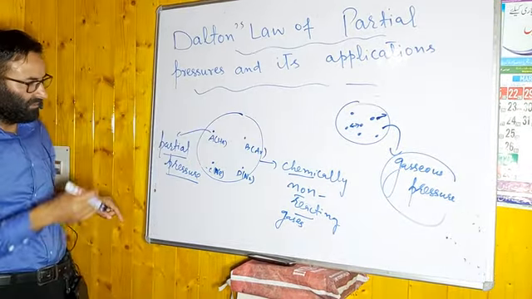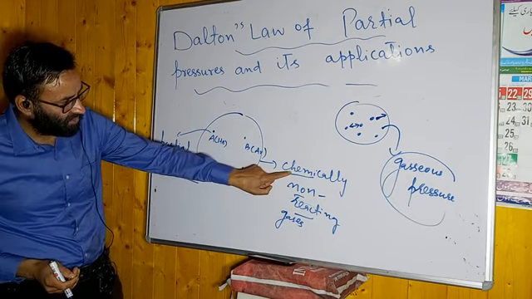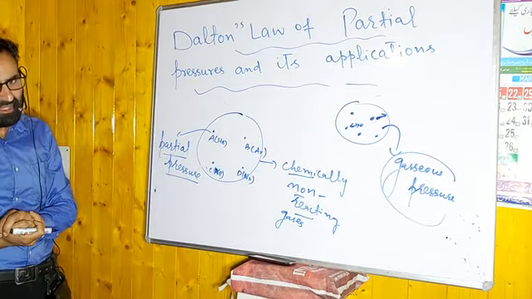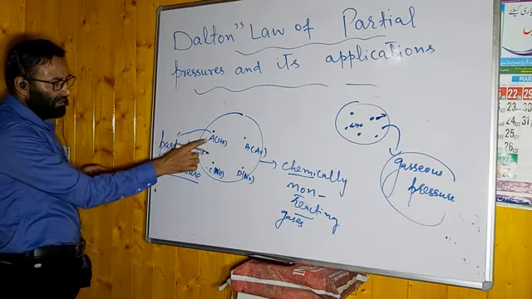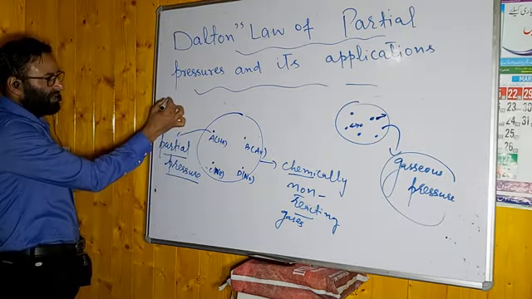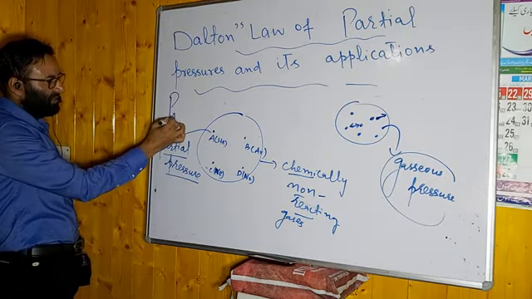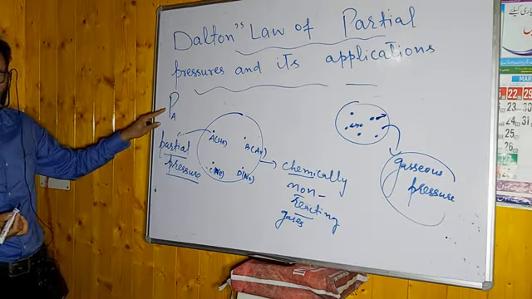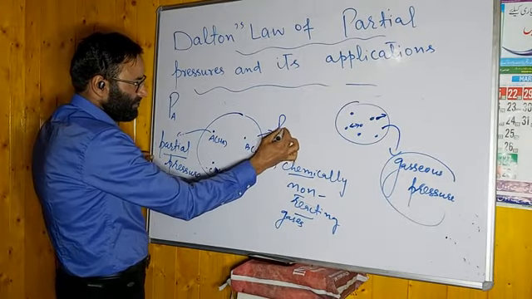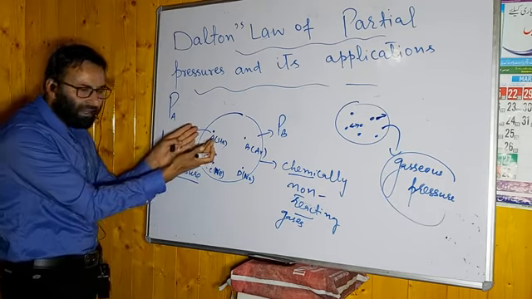In a mixture of non-reacting gases, A will exert pressure, that will be the partial pressure of A. We represent the partial pressure of A as PA. B will also exert pressure. It will be PB, because they don't react with each other.